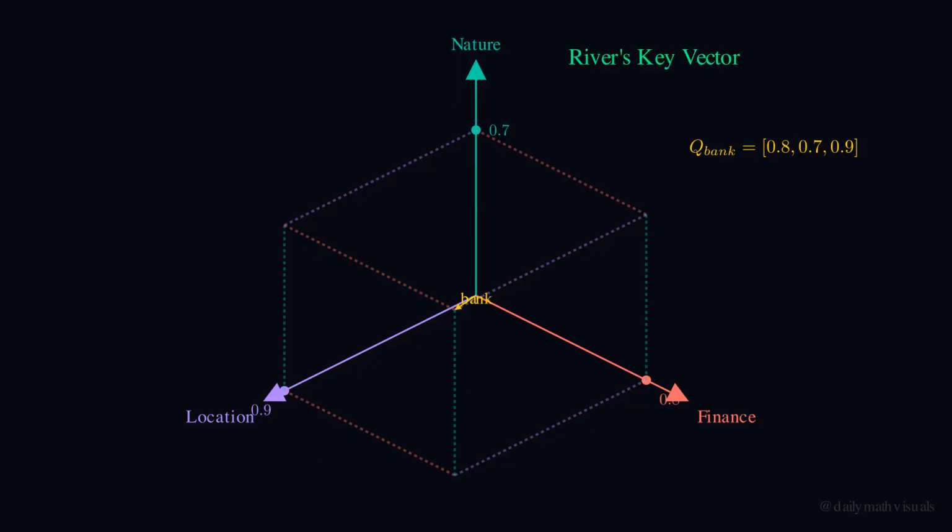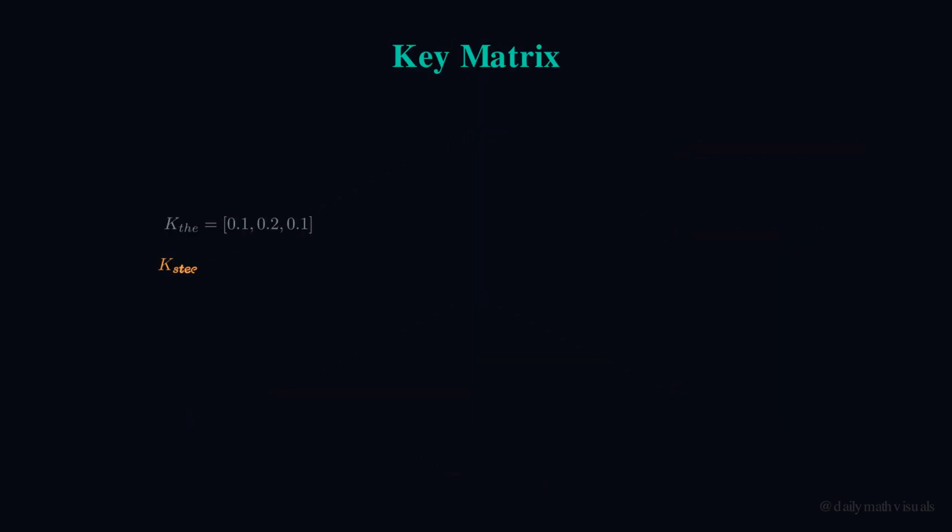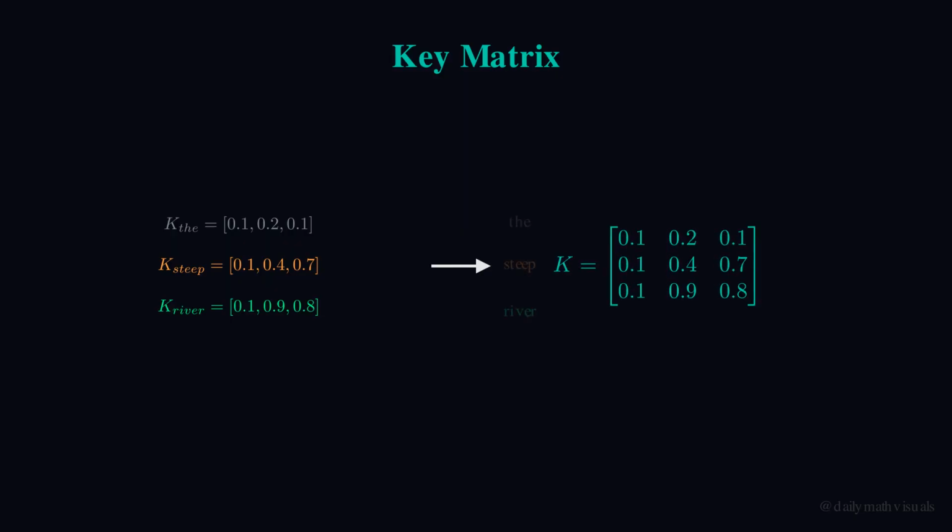Now let's build the key vectors. Every word gets one. Let's start with river. Finance of 0.1, low. Rivers aren't about money. Nature 0.9, very high. Rivers are all about nature. Location 0.8. Rivers are places, so river's key is 0.1, 0.9, 0.8. Now steep, finance 0.1, nature 0.4, location 0.7. Steep describes terrain, not money. We can stack all key vectors into one matrix. Each row is a word, each column is a dimension. Stack them up, and we get the key matrix K.